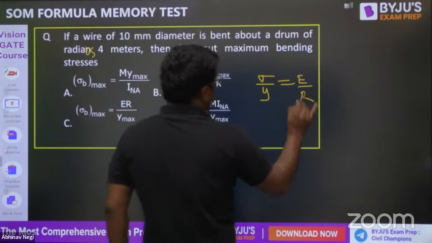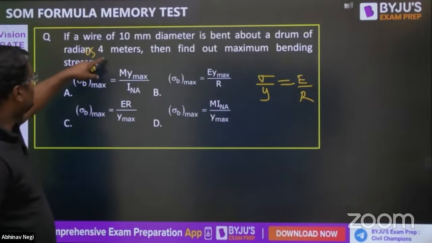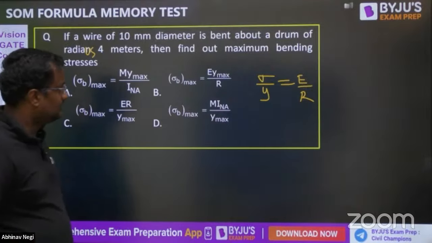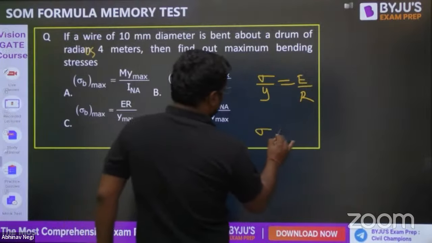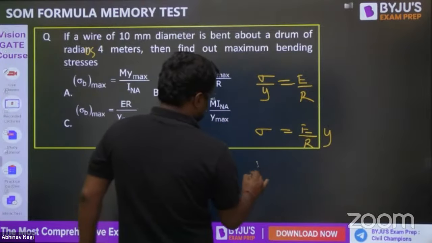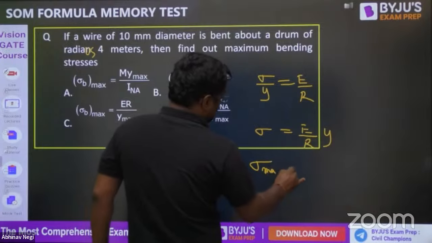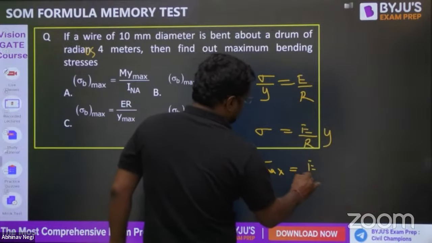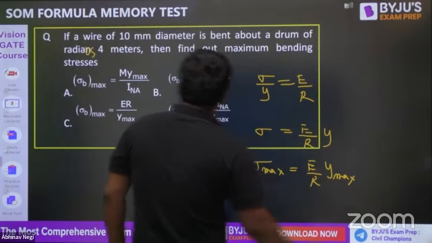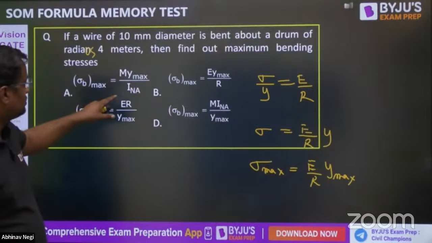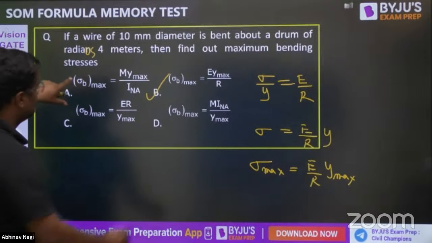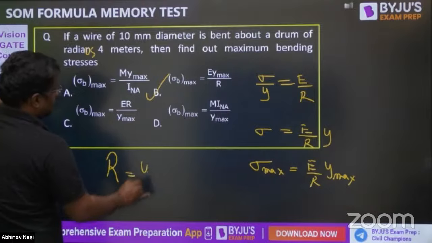M is not known, but radius is known. The radius is 4 meter. It is bent in a drum of 4 meter, so radius is 4 meter. So sigma is equal to E by R into Y. It is maximum stress, so sigma max is equal to E by R into Y max. Which option? B option. What is R? R is 4 meters.